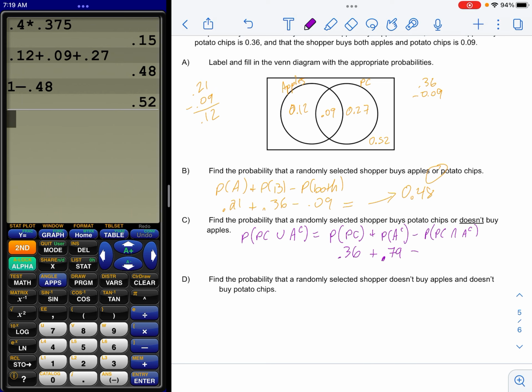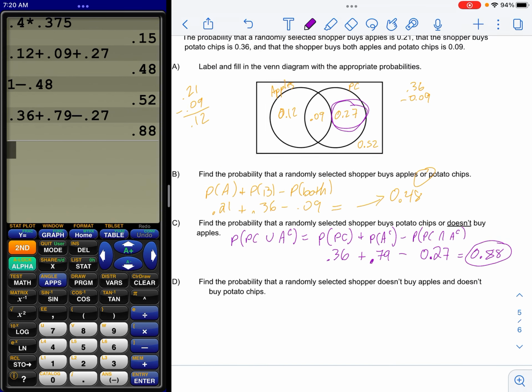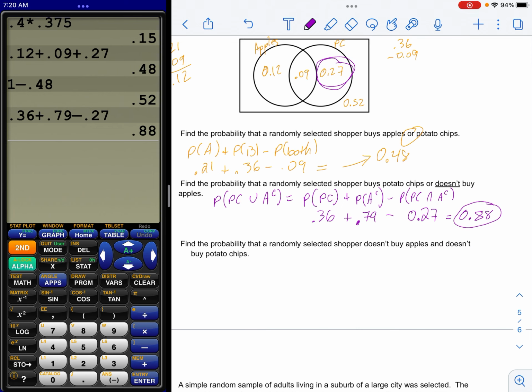Then you subtract the overlap. Where are the people that buy potato chips and do not buy apples? Let me say that again. Where's the people that buy potato chips and they don't buy apples? That's these people right here. They bought potato chips, but they did not buy apples. So that's 0.27. When you add those up and do the work, you get 88%. This was often missed on the test.